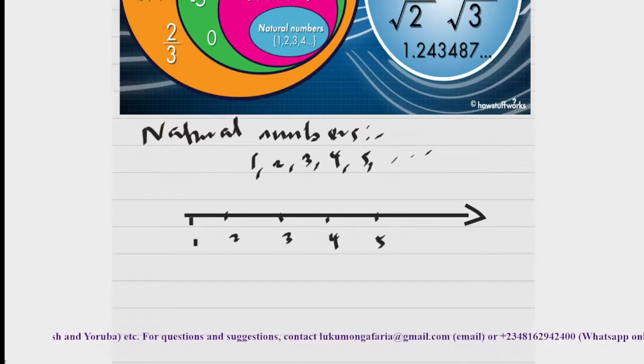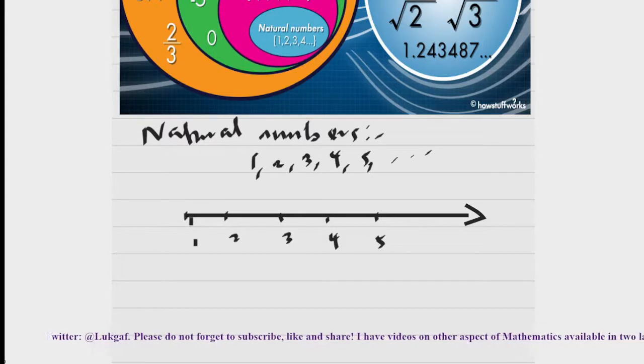So this set of numbers is known as what? It is known as the natural numbers. That is the set of counting numbers, the numbers we are exposed to in our primary school.